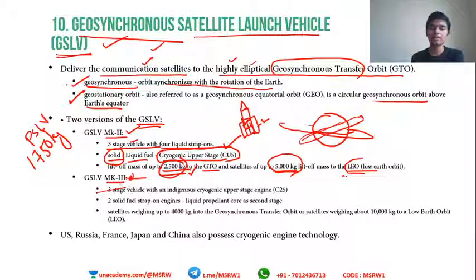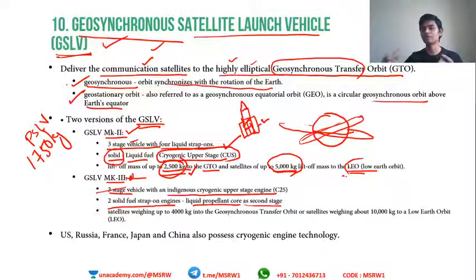Coming to Mark III, it is also a 3-stage vehicle which has an indigenous cryogenic upper stage engine. Here we have 2 solid fuel strap-on engines, a liquid propellant core as the second stage, and then the cryogenic third stage. I told you, in order to have a liftoff, you need a solid stage as the first one.